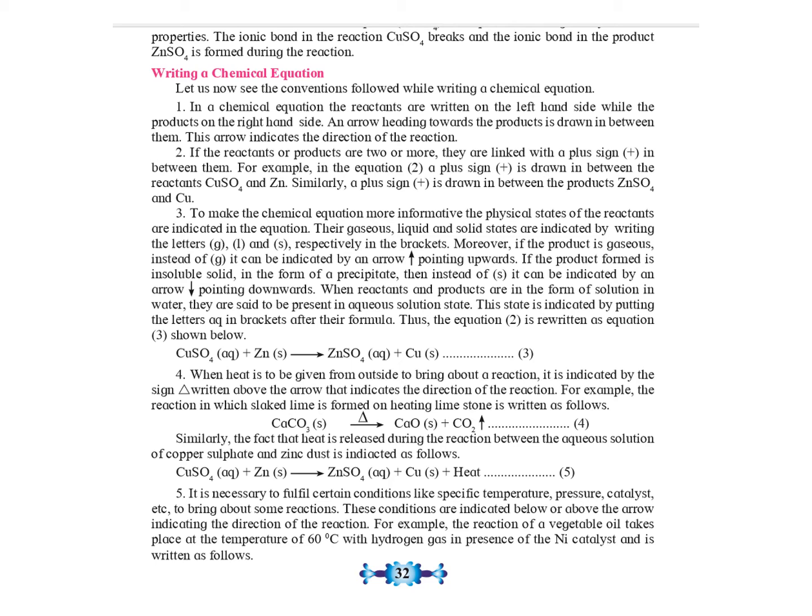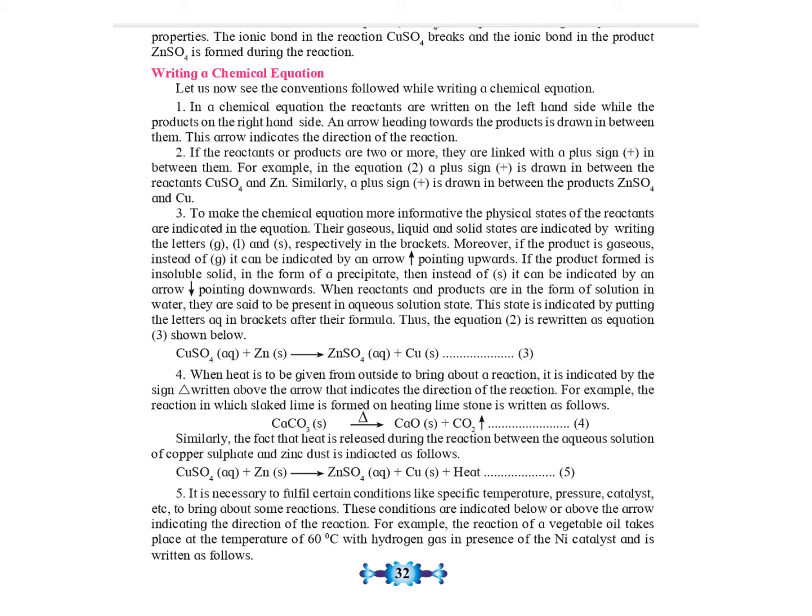Certain conditions of temperature, pressure, catalyst, etc. are mentioned on the arrow pointing from reactants to products. Sometimes special information or names of reactants and products are written below their formulae. If the number of atoms of each element is not the same on the two sides, then the chemical equation needs to be balanced. Let us look at the example.